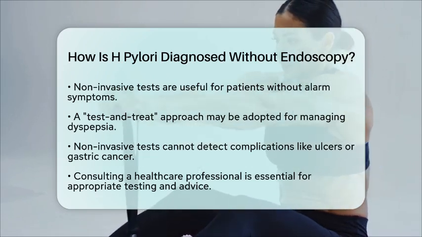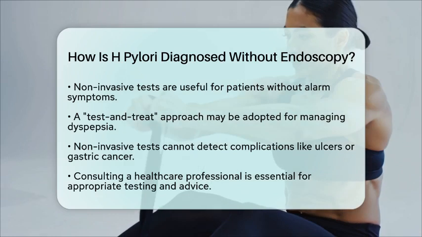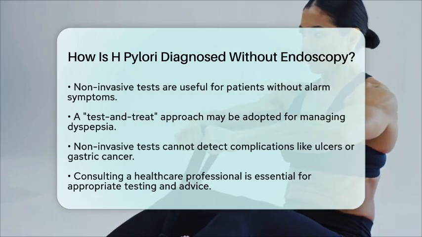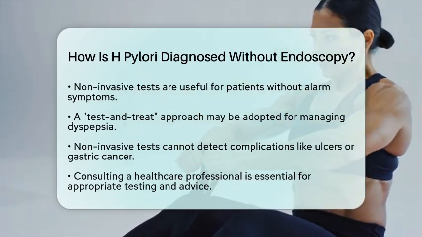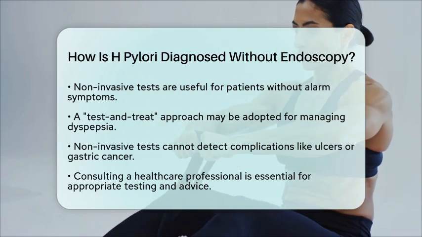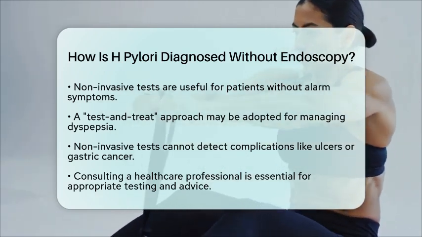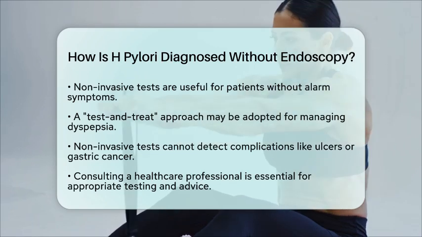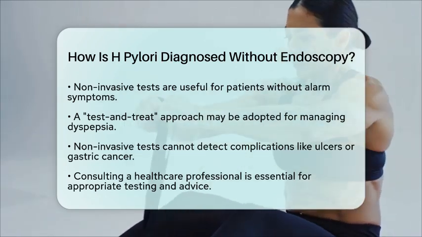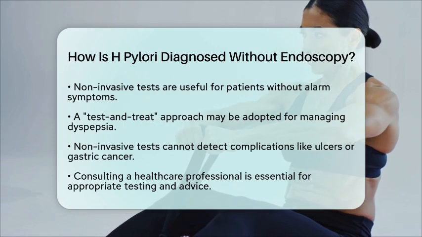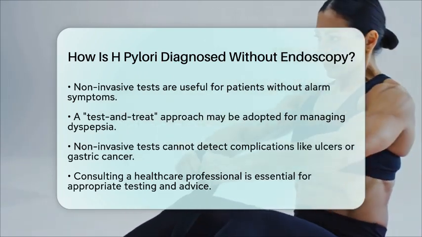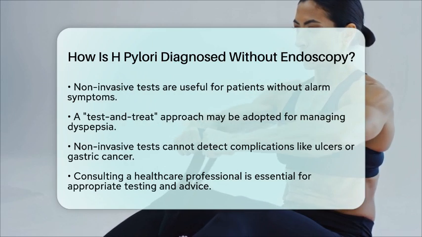In summary, the urea breath test and stool antigen test are the most accurate non-invasive methods for diagnosing H. pylori infection. Serological tests have limited usefulness in this context. If you suspect you have an H. pylori infection or are experiencing symptoms related to ulcers, it is essential to consult a healthcare professional for personalized advice and appropriate testing.